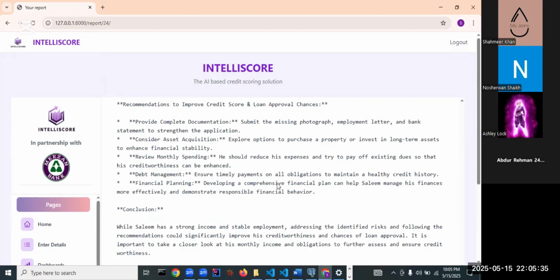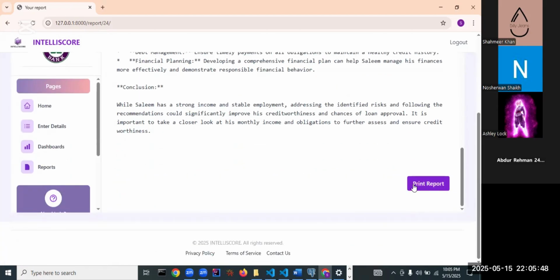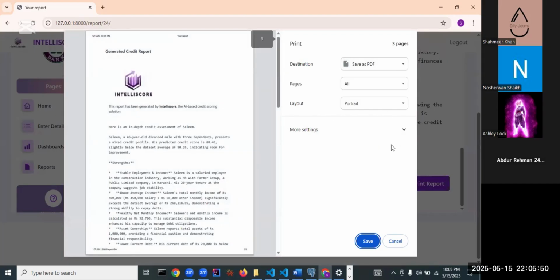So this is technically beneficial for both a customer and a Meezan employee who may use the app to generate a customer score, as it can let them know what the customer has to do to gain a better score and also what to look for in a better score. From here on, we can then print a report or we can save it as a PDF. Accordingly, you can download the report onto your local system.